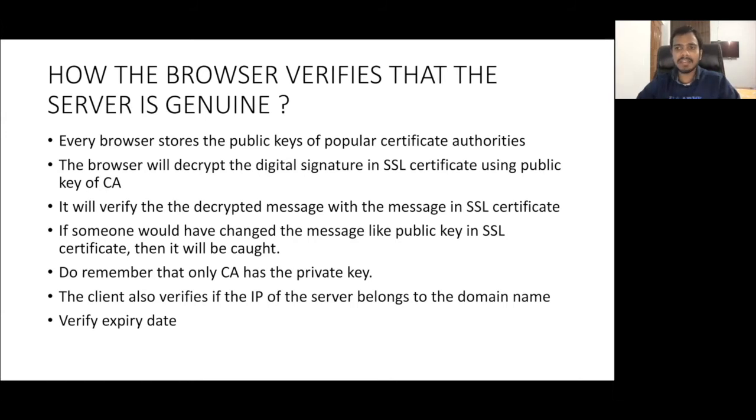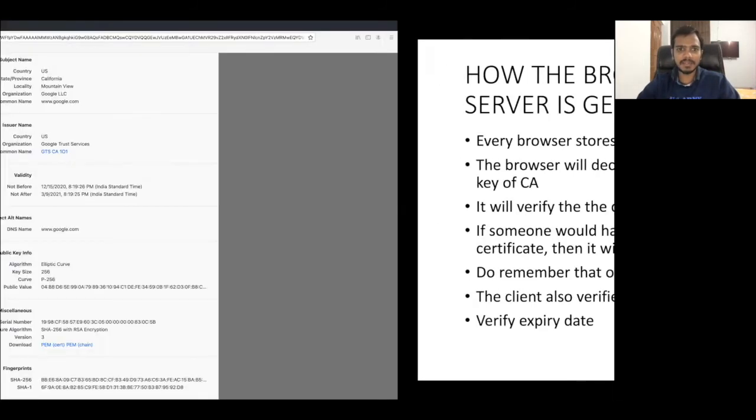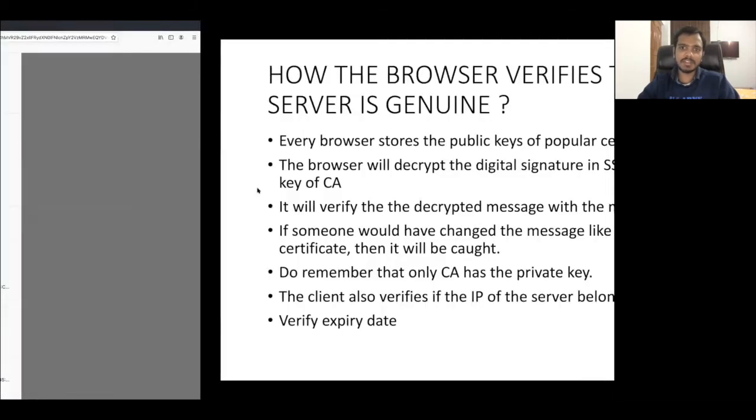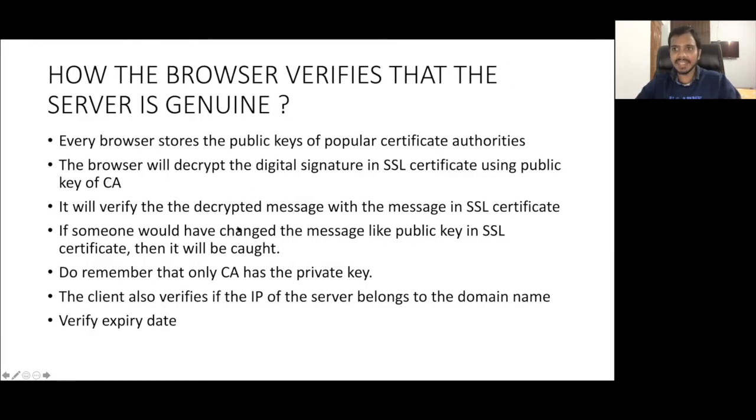And also the browser can verify the expiry date. There will be a "not before" and "not after" date, if you see these dates. So it can also verify that these dates are actually valid. And if any of these conditions is not met, what will it do? It will just end the connection.